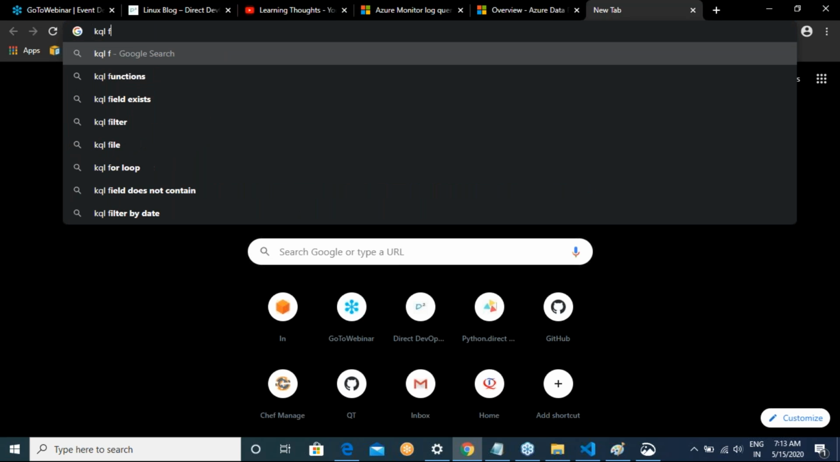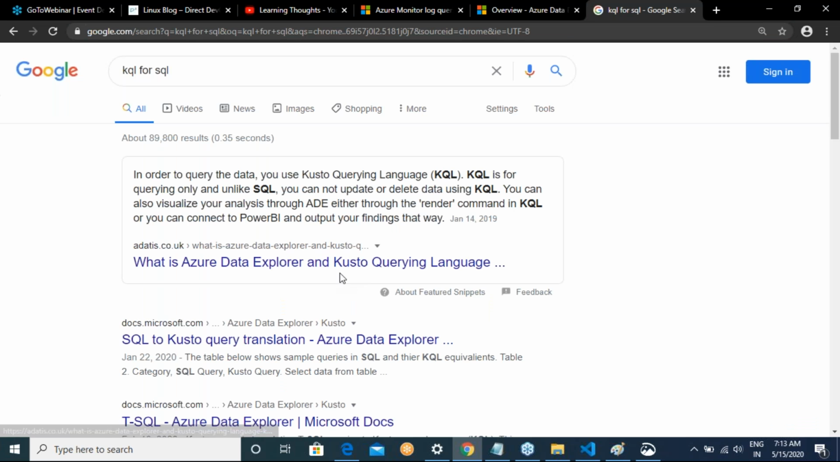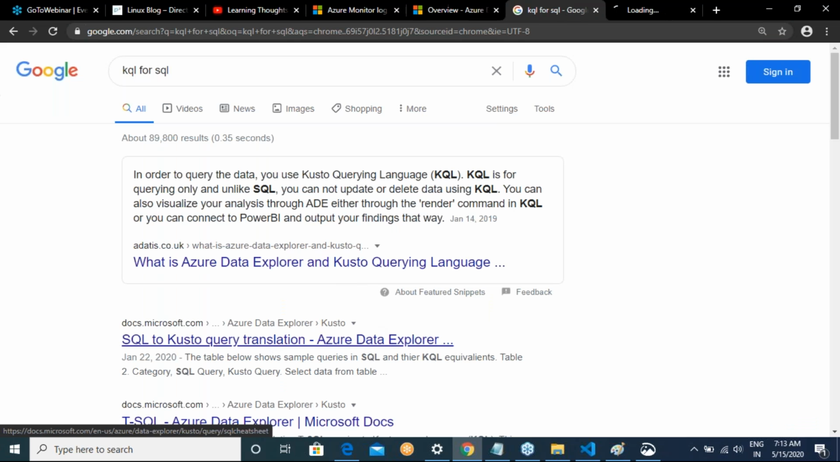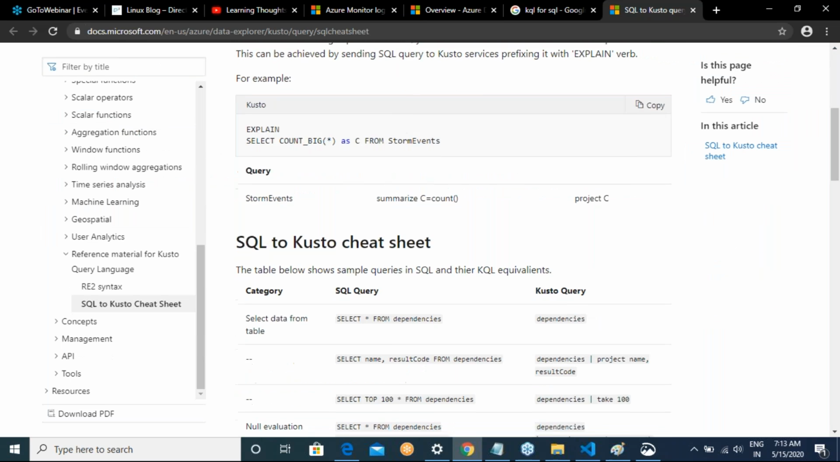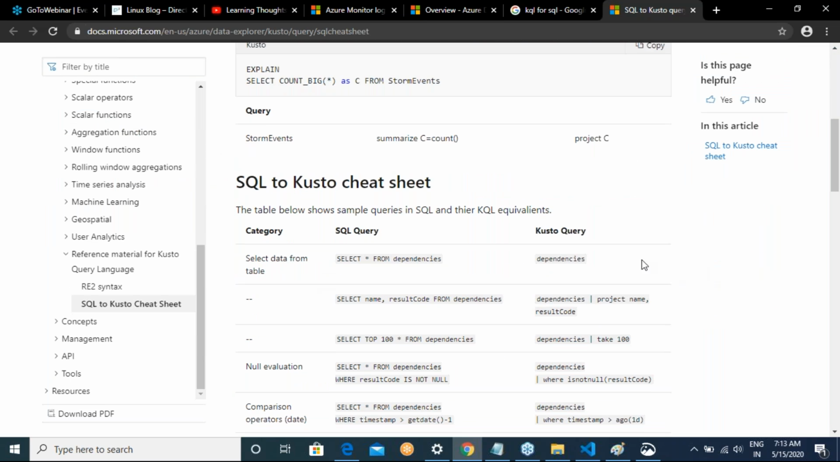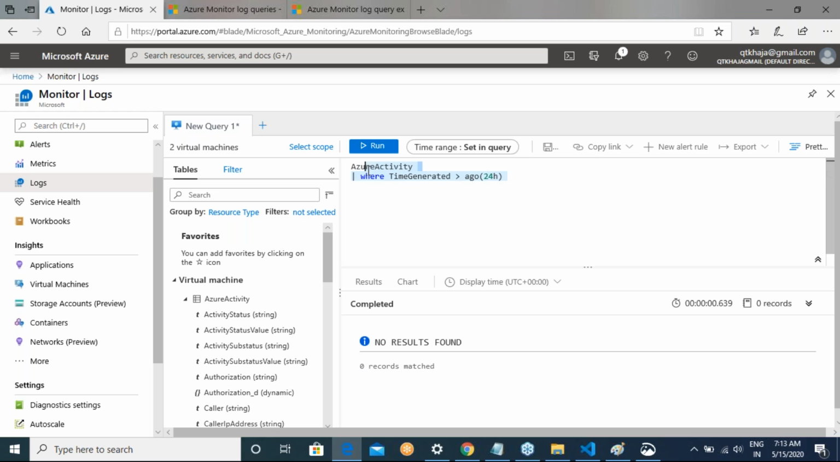KQL for SQL. Okay. So for example, you write select data from table. Here you will directly write the table. Okay. Select name or result code from table. You would be basically writing this. Okay. So dependency is a table, and then he's trying to tell project name and result code. So right now, this is what we would do.